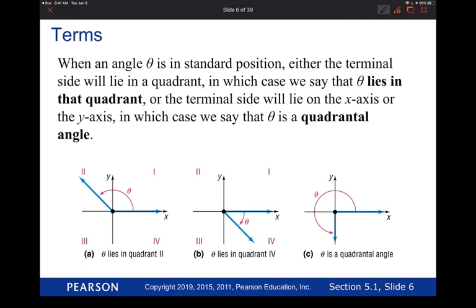Yeah, the arrow shows you where you're starting from and where you finish. So the arrow shows you the angle and direction of rotation. It shows you the start and the finish. And then typically these angles are in standard form, where the vertex is at the origin and the initial side is the positive x-axis. Okay. All right, let's keep it moving.